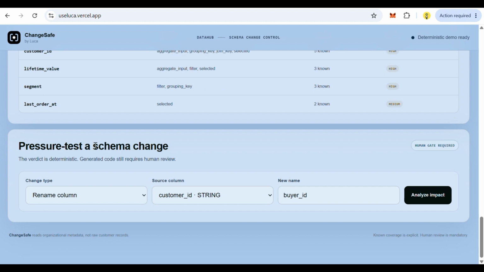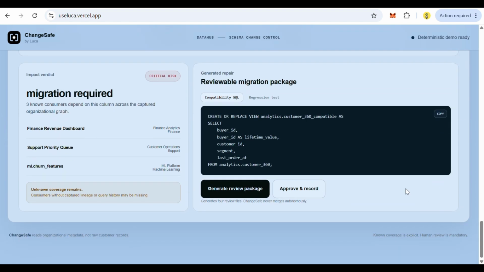And right here, you can pressure test a deterministic verdict we had. And as you can see, you can just change a little bit of thing, and you can analyze the impact it has on the code. You can see the critical risk and how it affects each and every consumer of that particular schema code.